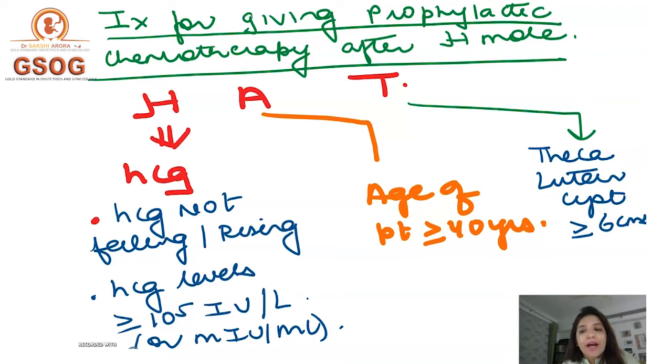in that case also you have to give prophylactic chemotherapy, right? Then comes A. A stands for age of the patient. If age of the patient is more than or equal to 40 years, then you have to give prophylactic chemotherapy. And then T. T stands for theca lutein cyst. If the size of the theca lutein cyst is more than or equal to 6 centimeters, in that case you have to give prophylactic chemotherapy, right?